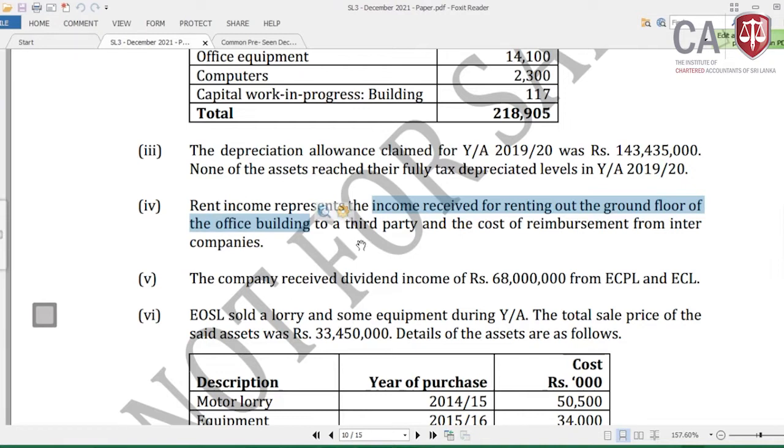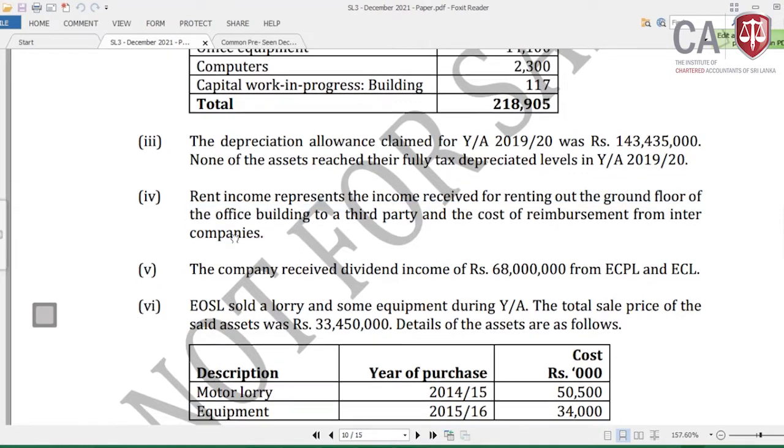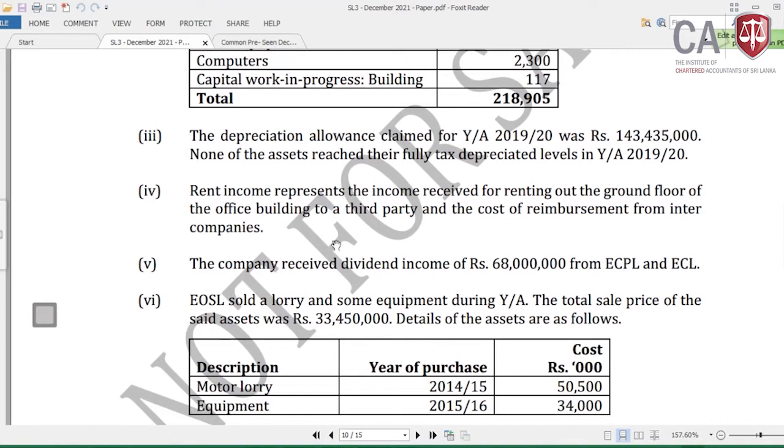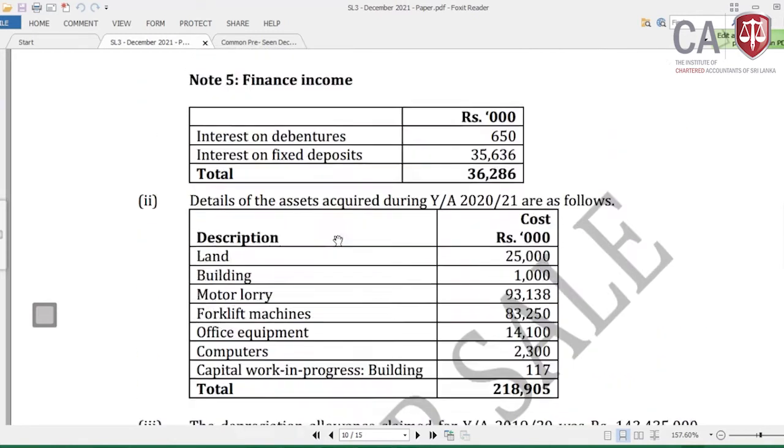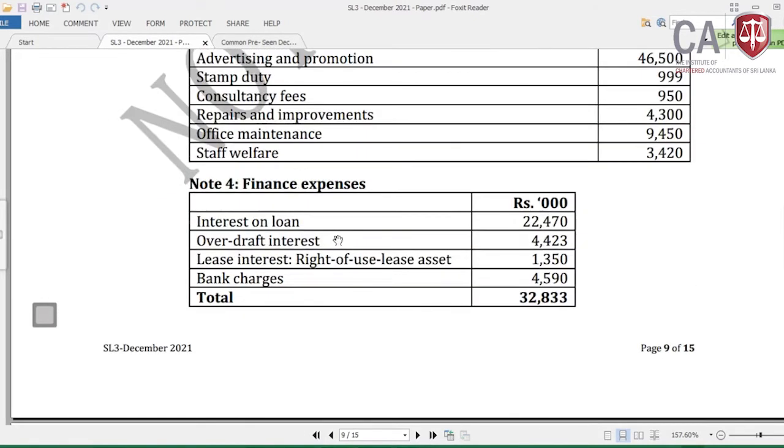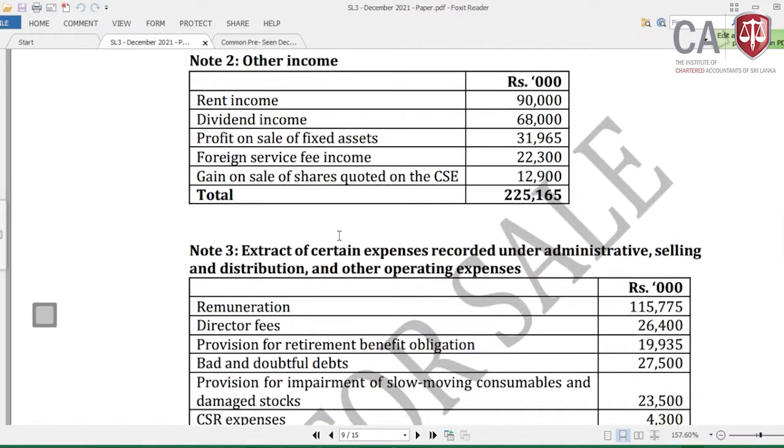Then next, the other part of the rent income: the ground floor rented to the third party, and the cost of the reimbursement from the intercompany. Anyway, the cost of the reimbursement of the intercompany is also effectively connected to the business, Lamai. Then the entire rental income here, which is rupees 90,000, is effectively connected to the business.